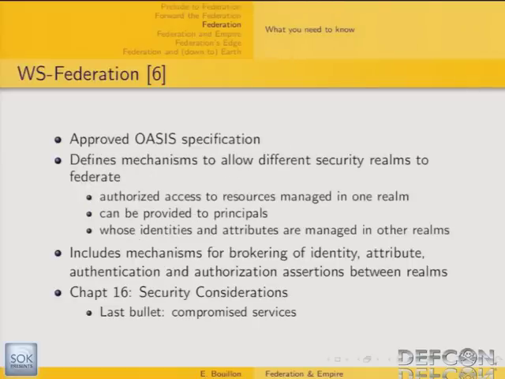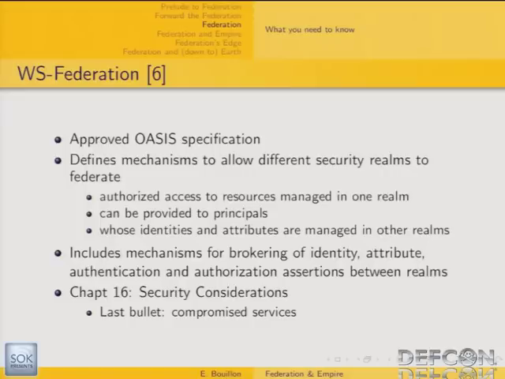So the second standard I wanted to introduce here is the WS-Federation standard. WS-Federation is an approved OASIS specification that defines mechanisms to allow different security realms to federate. So what does it mean? Basically, access to resources managed in one realm can be provided to users or principals whose identities and attributes are managed in other realms. So that's how you guarantee the fact that user management stays on the side of their own authoritative domain. You don't have to bother about user management of other domains. So that's why it's really interesting.